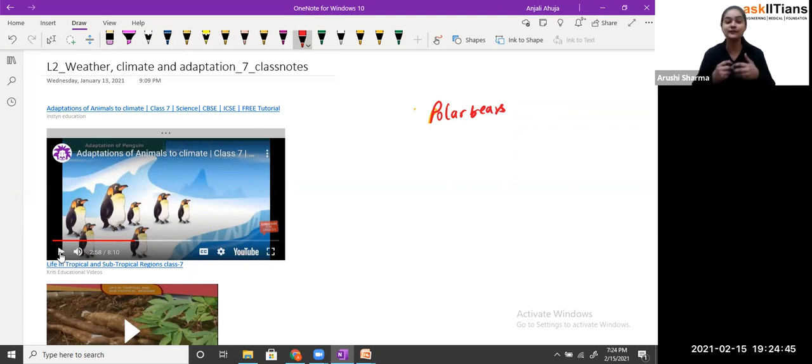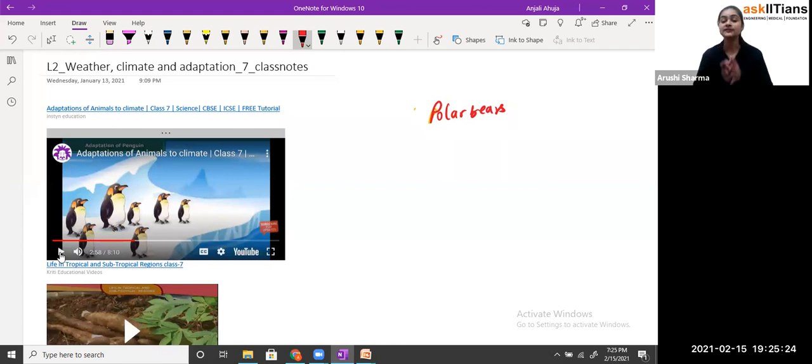So you can imagine, if you are living in a place which has a temperature of minus 40 degrees Celsius, and you do not have any woolen clothes, people can die. Exactly, because the temperature is very low, your blood will freeze. You can't move your hands. So the polar bear is one of those animals which live in the polar region, because they have a structure like that. They have thick fur over their body, which protects them from that cold temperature. So this is the adaptation of animals.